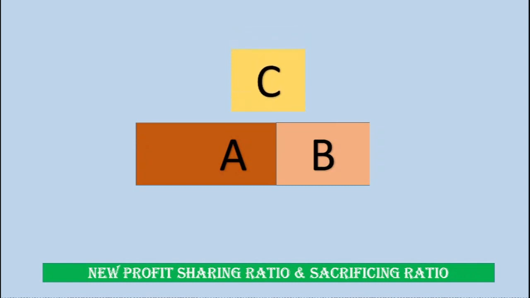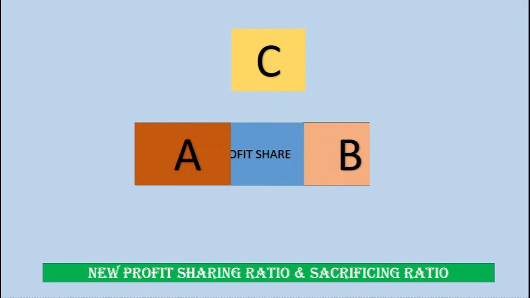So when he enters into this new partnership, there is no space. So he has to make his space, or we can say that partner A is going to sacrifice his share of profit, and also partner B will sacrifice his share of profit to make space for C in the partnership profits.